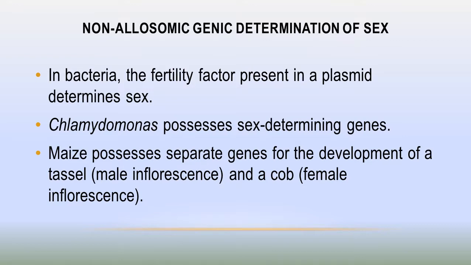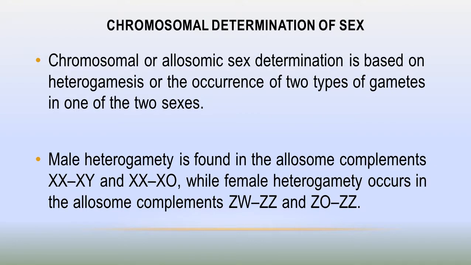Dear students, next is chromosomal determination of sex. In most organisms, sex chromosomes or allosomes determine the sex of an organism. In chromosomal determination of sex, there may be male heterogamety or female heterogamety. On the basis of these, chromosomal sex determination is of four types: XX-XY type, XX-XO type, ZW-ZZ type, and ZO-ZZ type.